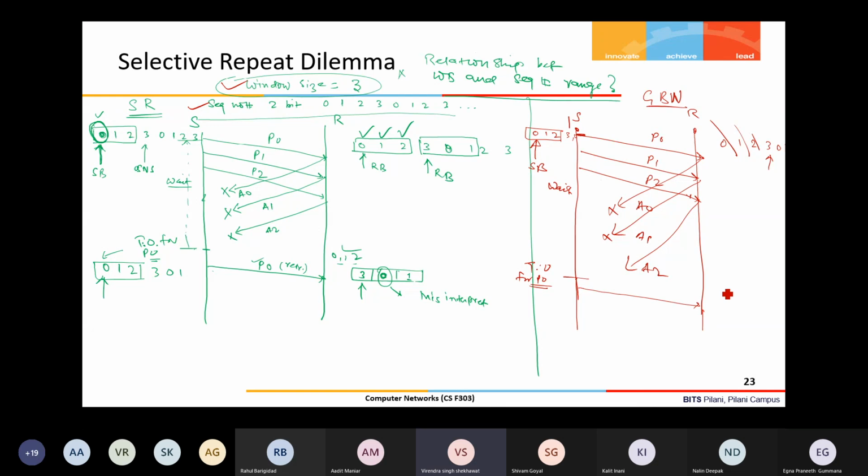The receiver is waiting for 3, because the first 0, 1, 2 have been received and delivered to the application. Here it will receive 0, so it will discard it, and send an acknowledgement. What acknowledgement will it send? A2, because up to 2 it has received. Then packet 1 arrives, and again it will send A2, and for packet 2 also it will send A2.